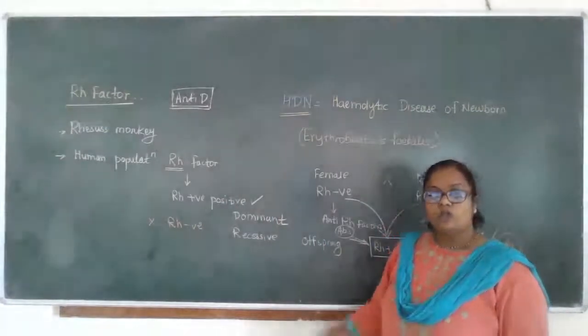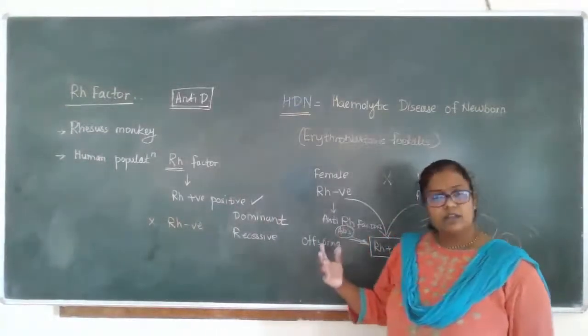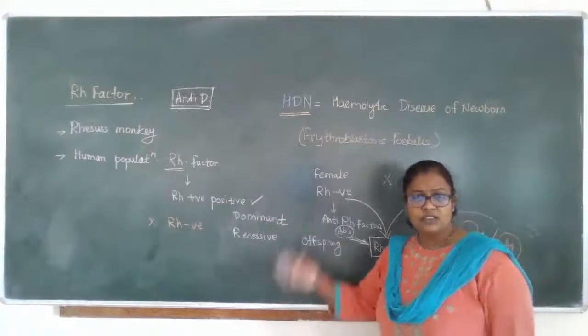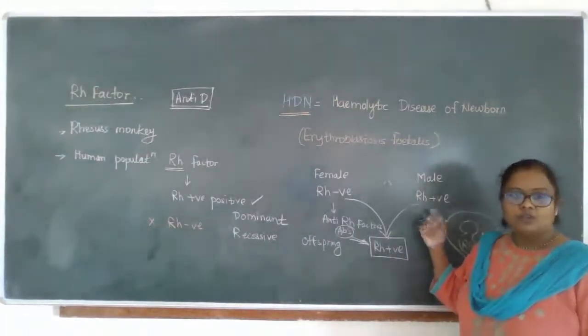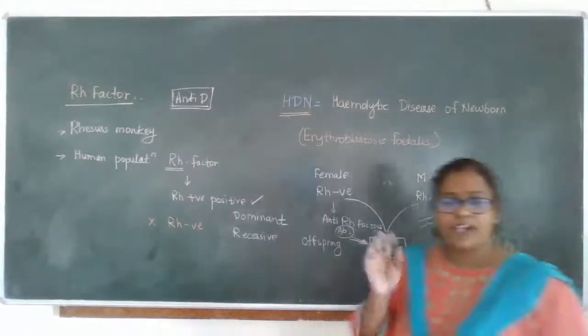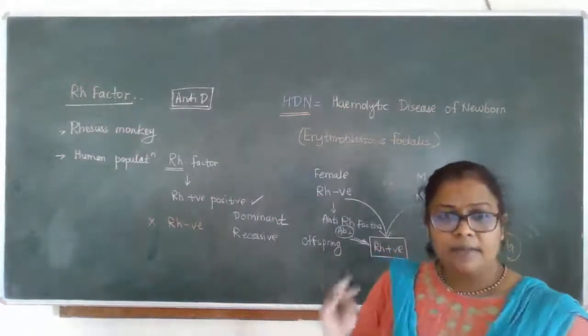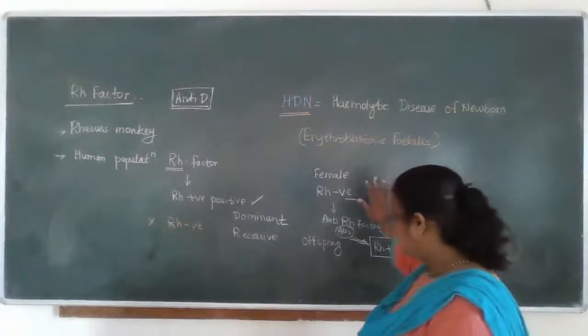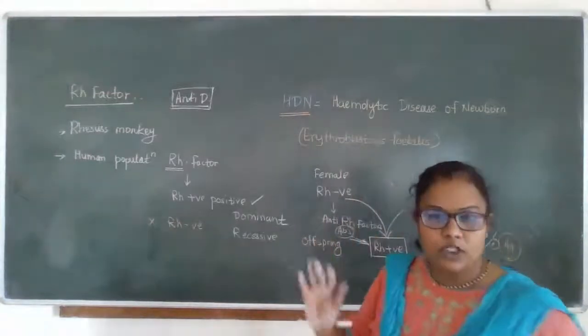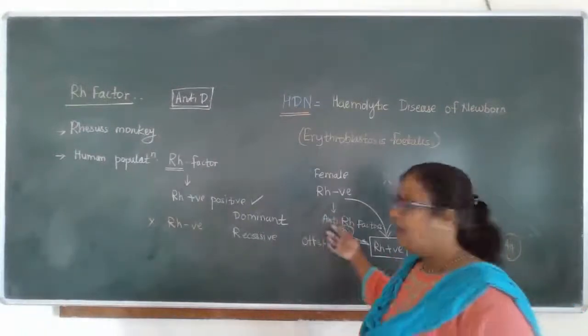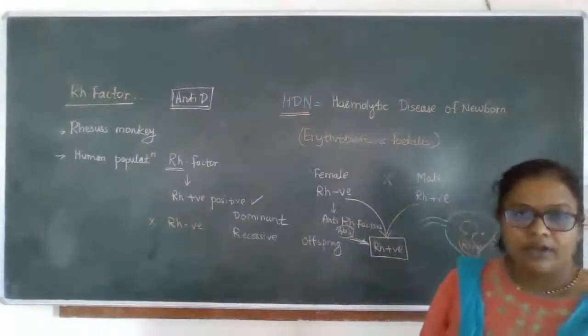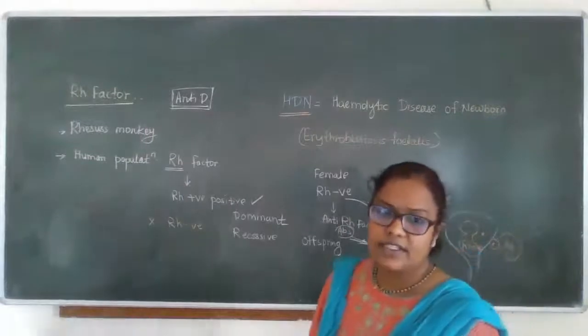Clear to everyone? So what can we do in this condition? Shall we change the father? No. We just have to take a precaution: the couple has to take a precaution that every time she conceives, she must be given an anti-D injection.